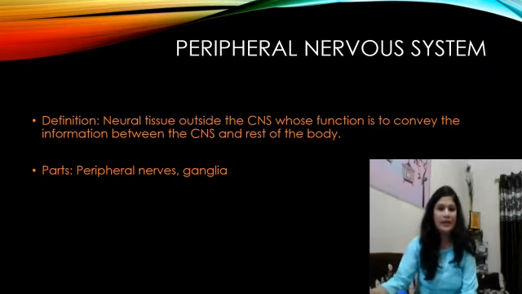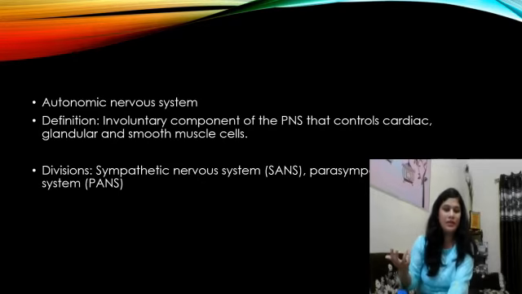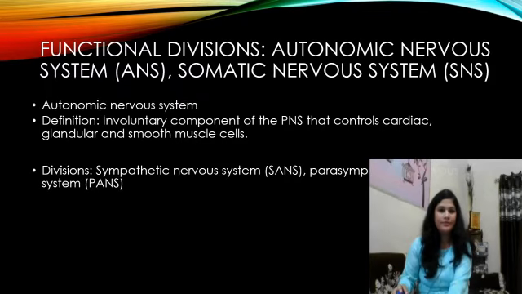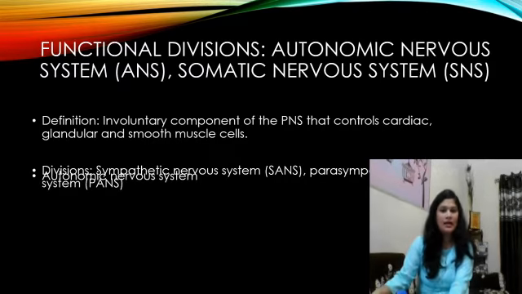We have already studied what components are included in involuntary systems. So basically cardiac, that is the heart muscle cells; glandular, the muscle cells present in the glands of the body; and smooth muscle cells. Its basic divisions are again the sympathetic nervous system and the parasympathetic nervous system.